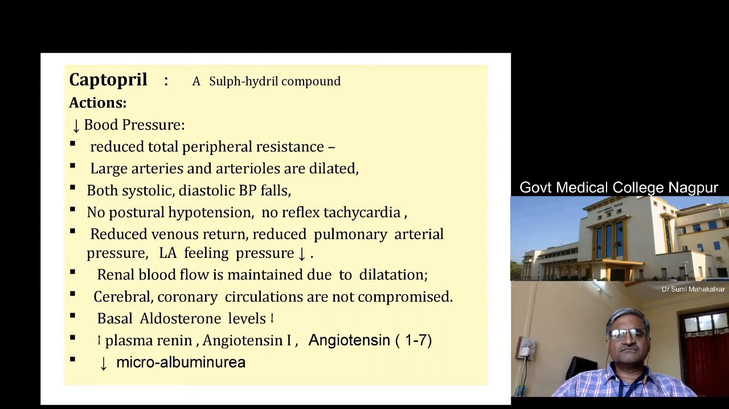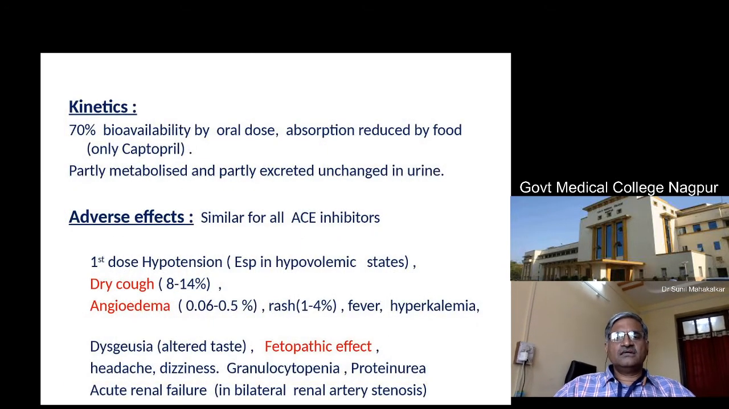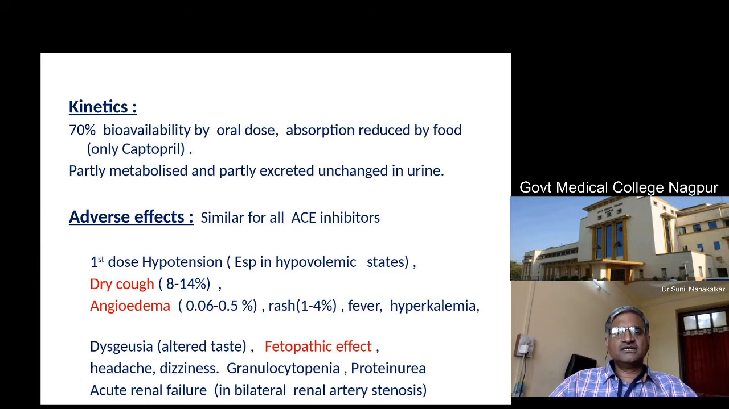So this is obvious, because if angiotensin 1 is not converted to 2, then it will remain in the body, the substrate will remain. So it will raise, and then there will be decrease in microalbuminuria. It is one of the actions of captopril or these ACE inhibitors, that they decrease the microalbuminuria, which is also useful in diabetic patients. There is 70% bioavailability by oral dose. So captopril is well absorbed, then partly metabolized and partly excreted in the urine.